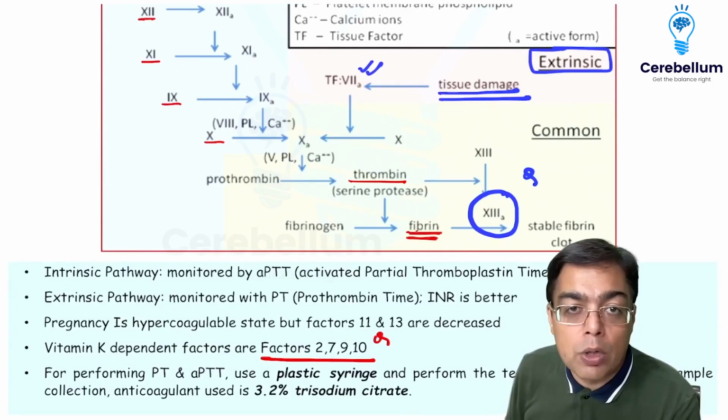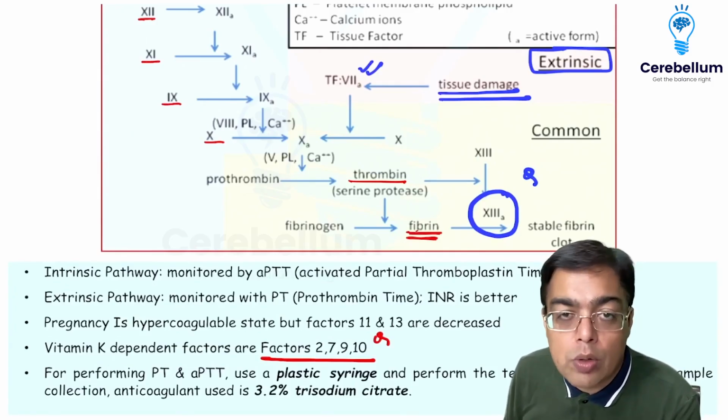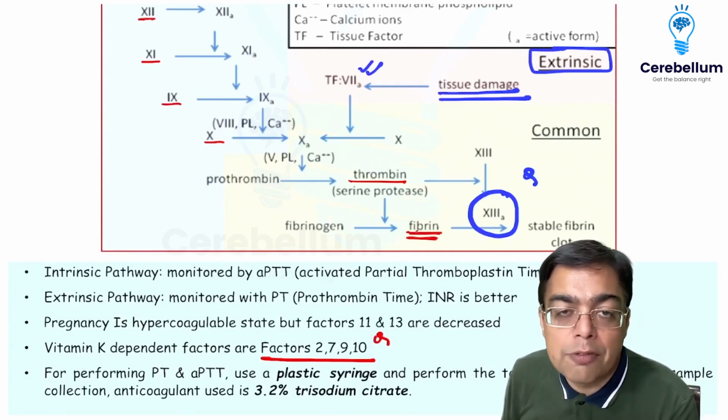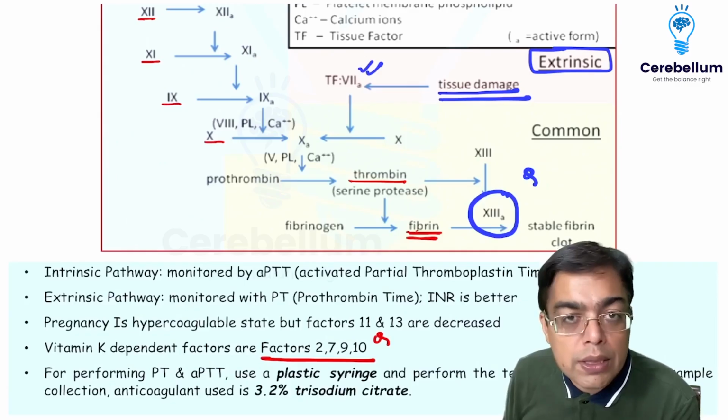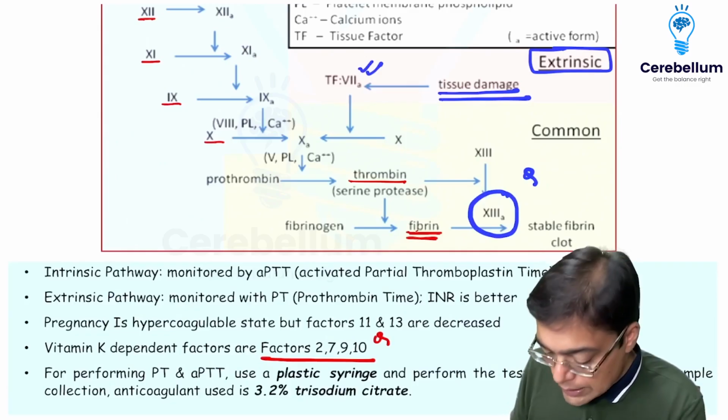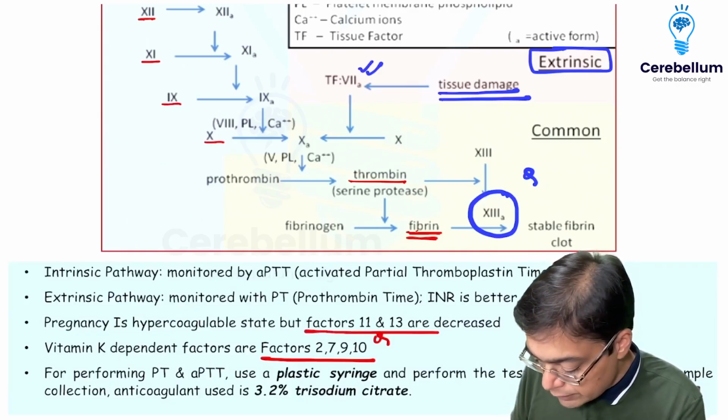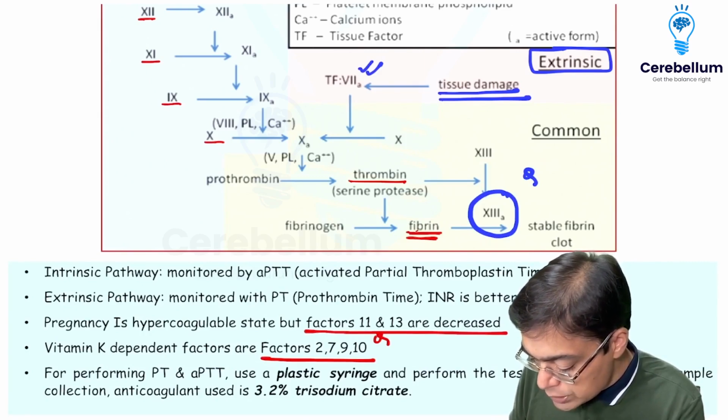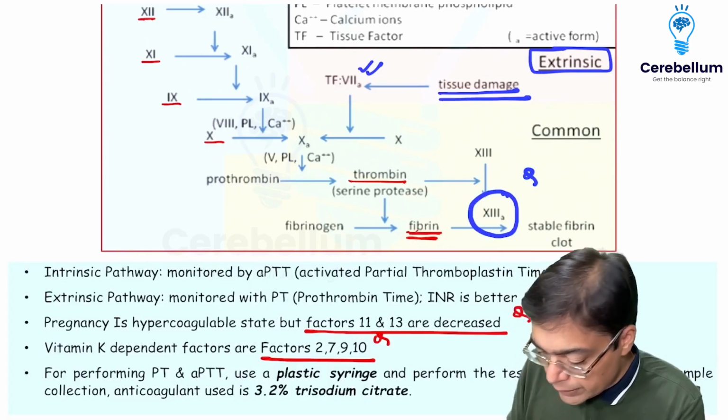Pregnancy is a very important physiological hypercoagulable state. Why? Because all the clotting factors are going to be increased in pregnancy. But there are certain clotting factors which do not increase at the time of pregnancy. Examples of which would include factors 11 and factor 13. They are paradoxically going to decrease at the time of pregnancy.